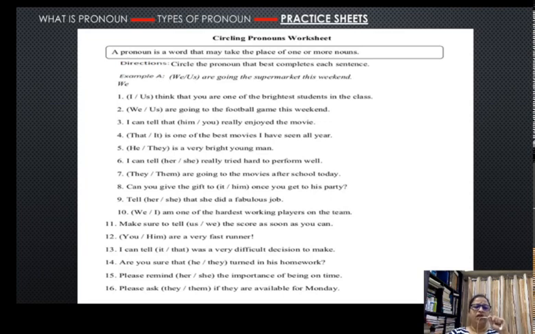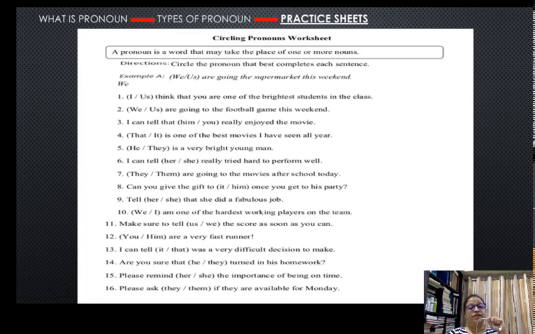"He or they is a very bright young man." Here both these pronouns are subjective pronouns. But now what you have to pay attention to is the following verb. The verb that follows is a singular verb.